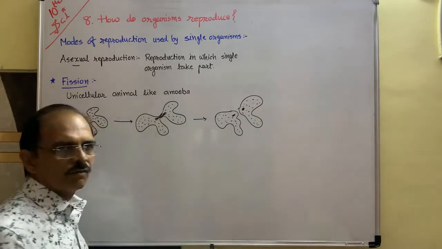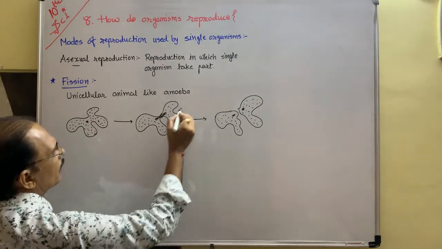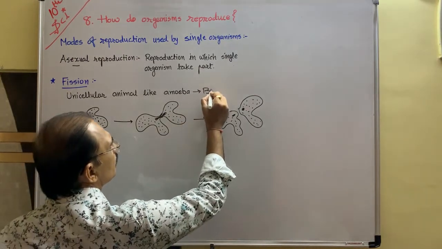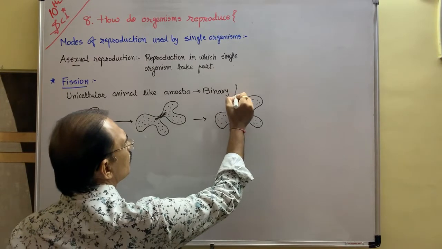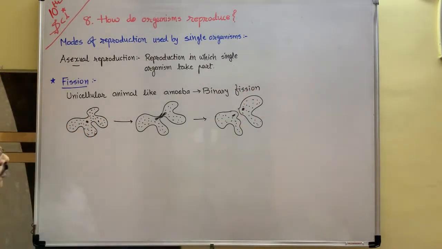Two amoebas are formed. This is called binary fission of amoeba. Now another unicellular animal is Leishmania.